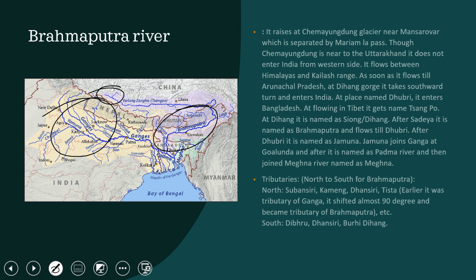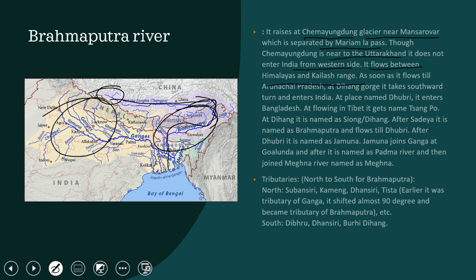See here, Brahmaputra actually flows parallel to the Himalayas, then it enters India in the east of our country, goes south, and falls into the Bay of Bengal. Okay, so it rises at the Chemayungdung glacier near Mansarovar, which is separated by the Mariam La Pass. Though Chemayungdung is near Uttarakhand, it does not enter India from the western side. It flows between the Himalayas and the Kailash range.